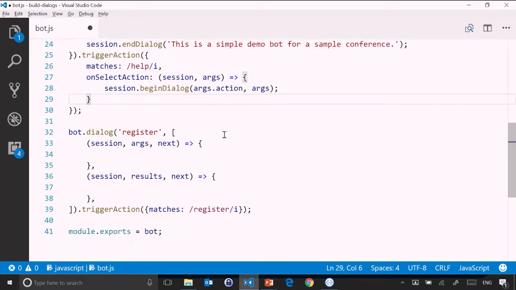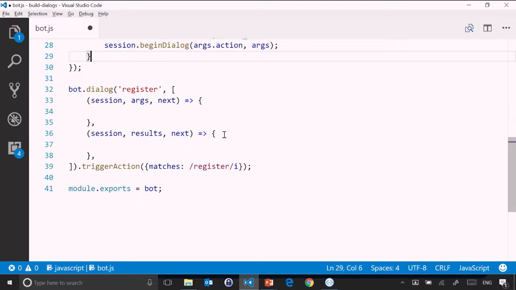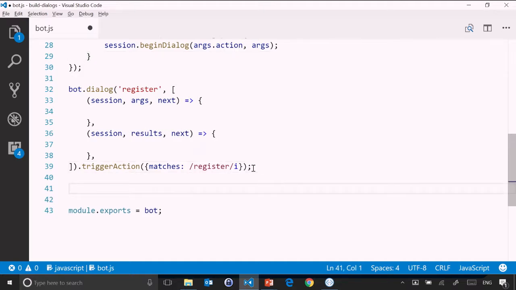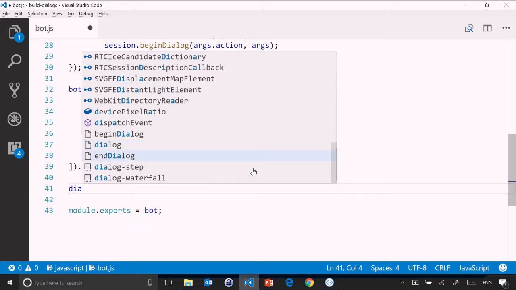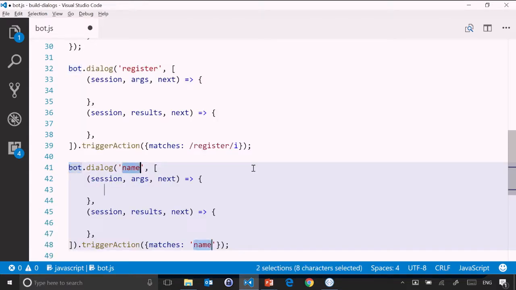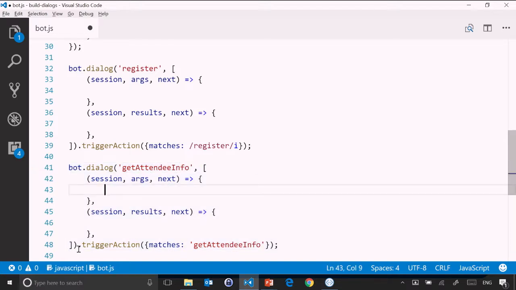I again want to highlight the fact that if you were using a recognizer, just simply string literal and then put in the name of the intent. And let's set up one other one here, and we'll say dialog waterfall, and then maybe this is going to be get attendee info. Cool. And I'm actually going to get rid of the trigger action that's there because I want to make sure that this is just called programmatically.